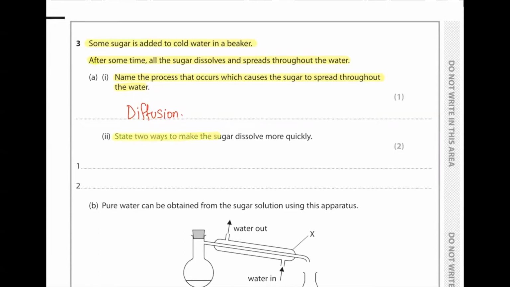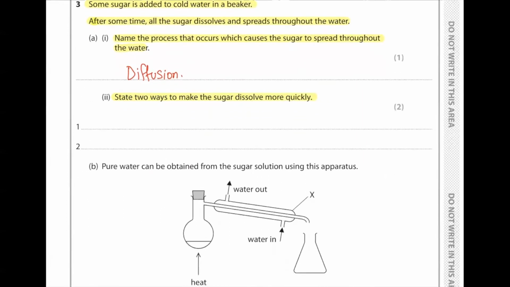State 2 ways to make the sugar dissolve more quickly. Generally what we can do is stir the mixture so that it dissolves faster. So we can stir the mixture, or we can heat the mixture.